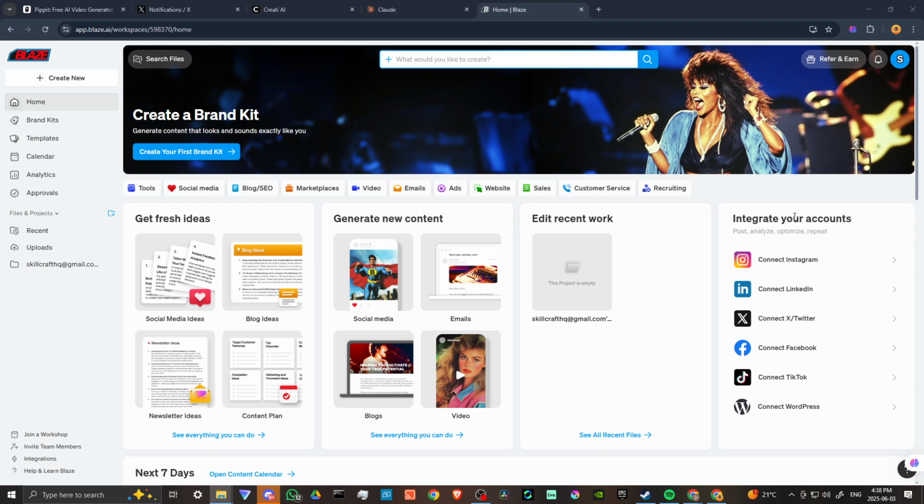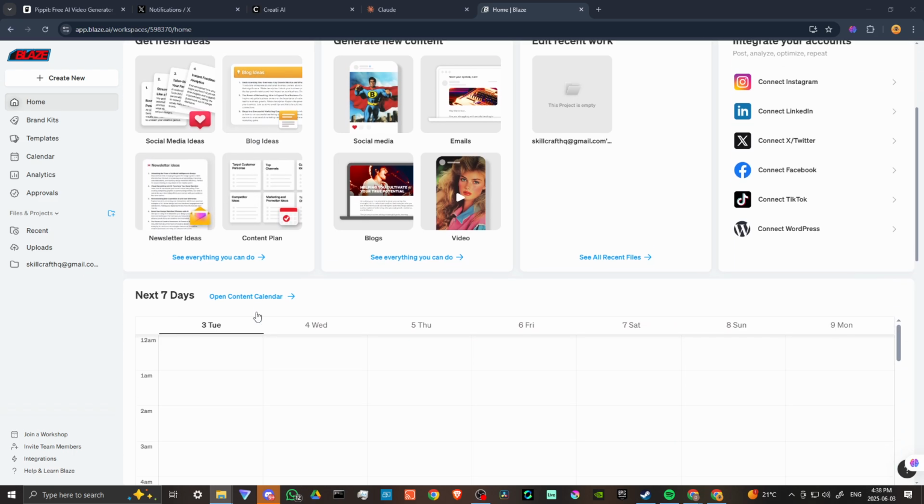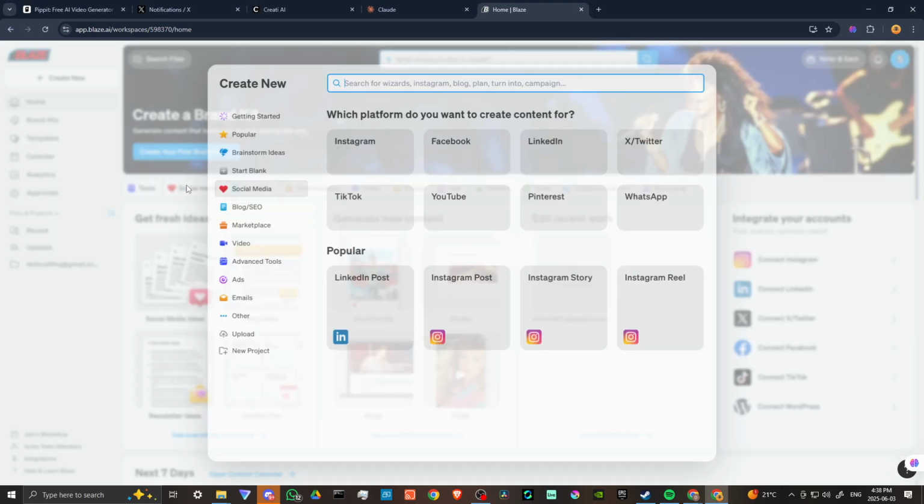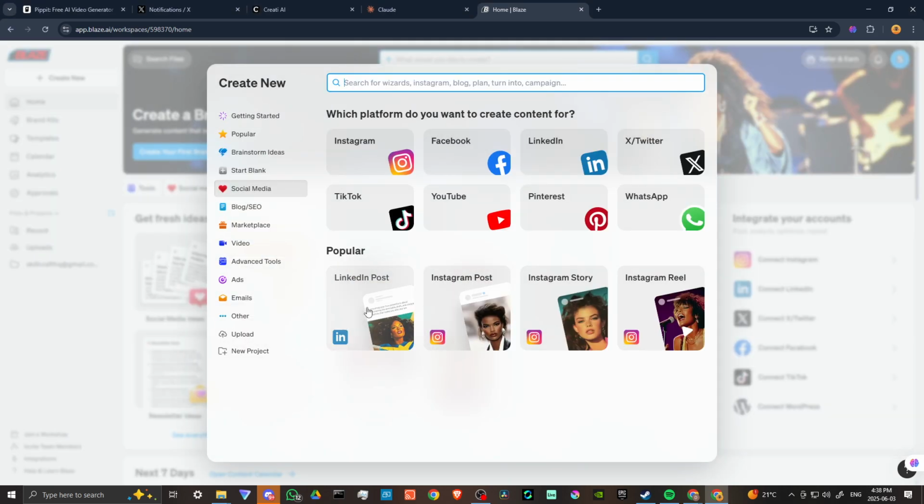First of all, you're going to want to integrate your accounts. If you have Instagram, LinkedIn, Twitter, Facebook, TikTok, or WordPress, then you can integrate your accounts and use those, and then you can generate new content. We've got social media content. You can create emails, blogs, you can create scripts for your videos, newsletter ideas. There's a lot you can do with Blaze. One of my favorite things about it is definitely the multiple media posts that you can create. So let's show you how that works.